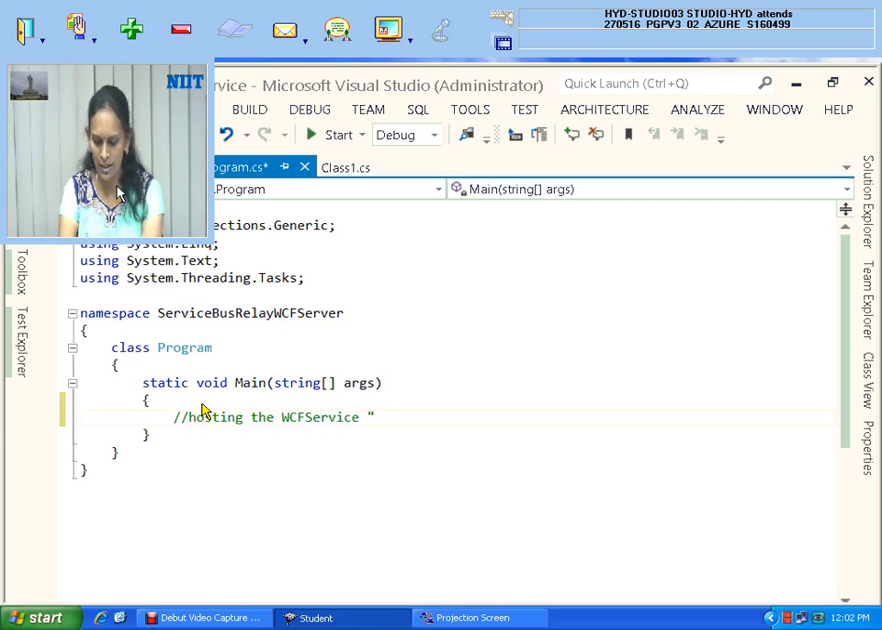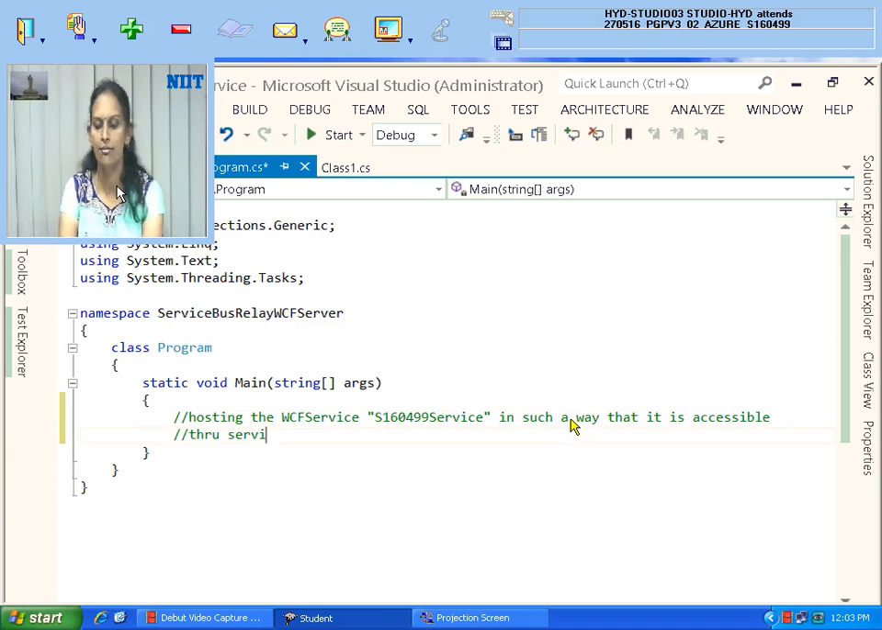Service name is what, my dear? It's not I. If you remove this, this is the class name, service, in such a way that it is accessible through the service bus of the Azure portal that we have created. So through the service bus, what is the namespace of that, you already know. That namespace name needs to be mentioned here. That is the first step you have to remember.